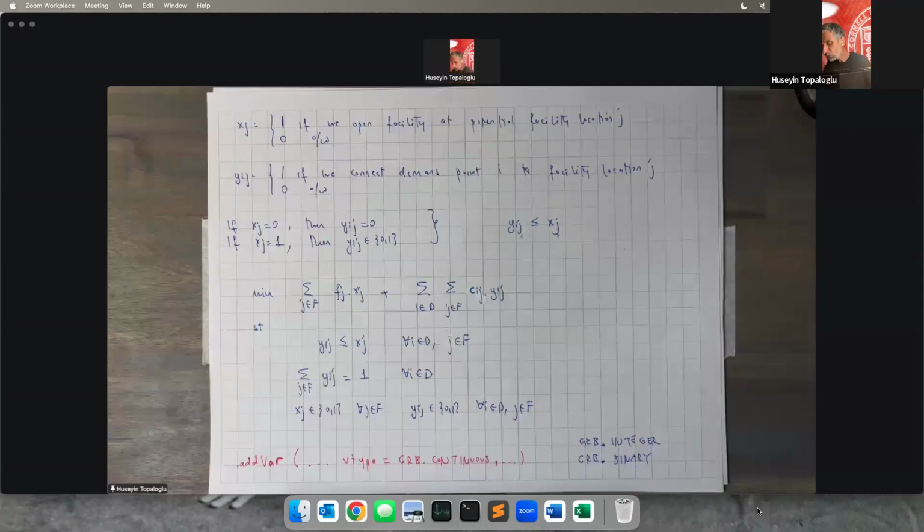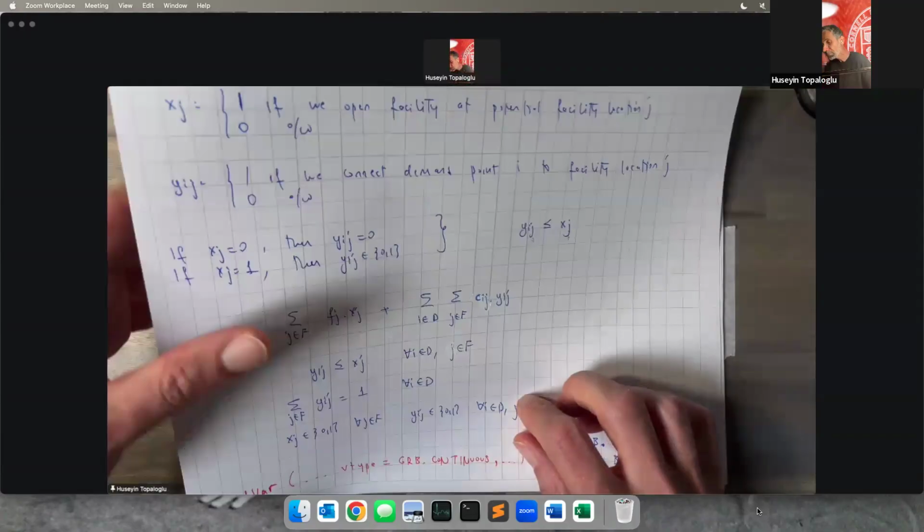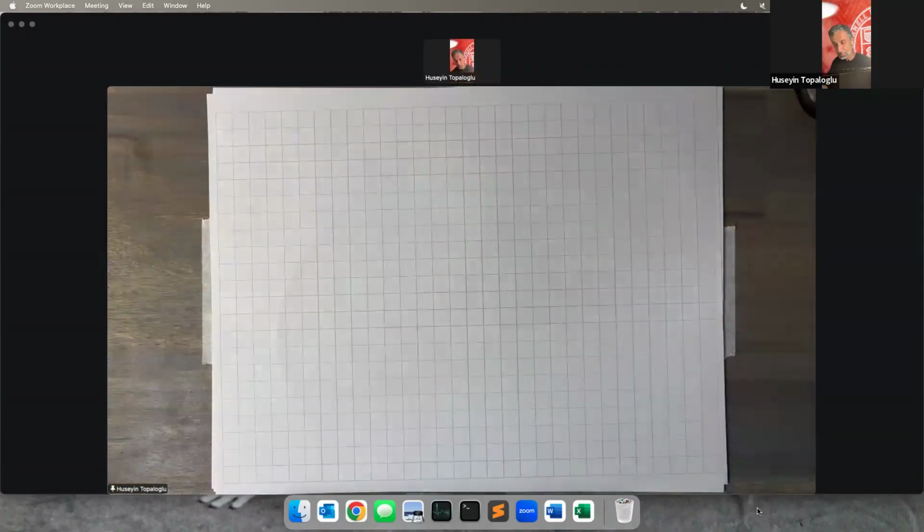Okay, so let's go ahead now and formulate the capacitated version of the facility location problem. Once again, in the capacitated version, there is going to be a certain amount of capacity in each facility location, and the total demand that a facility location serves cannot exceed its capacity. So let's see what the capacitated facility location problem looks like.